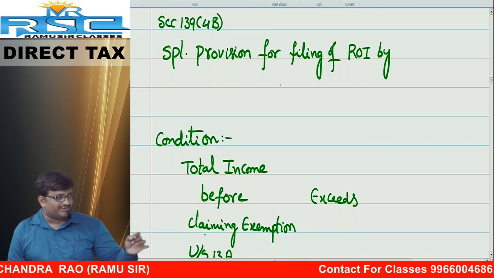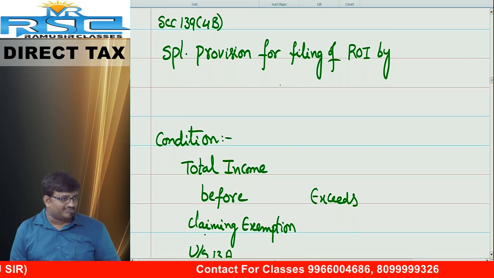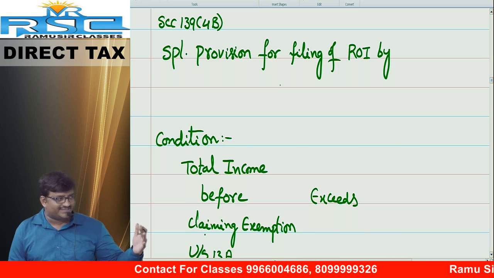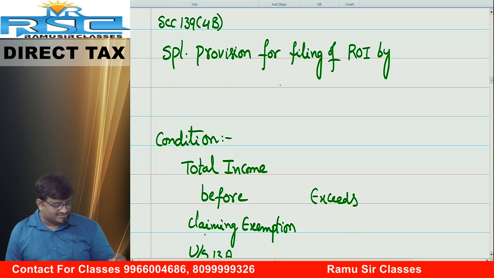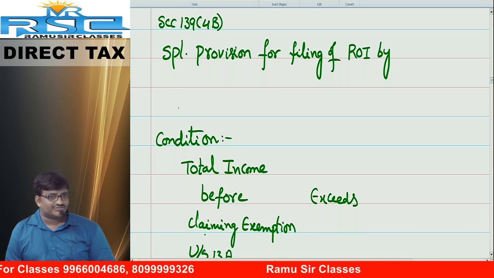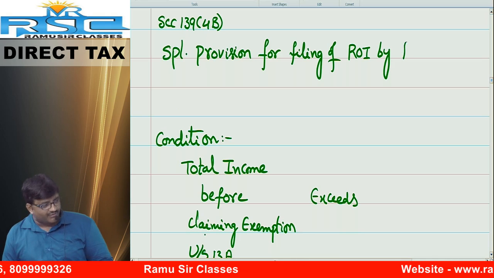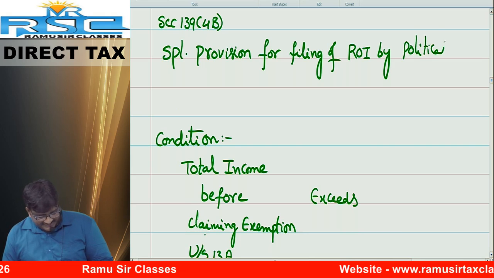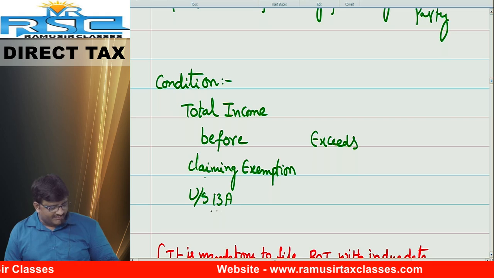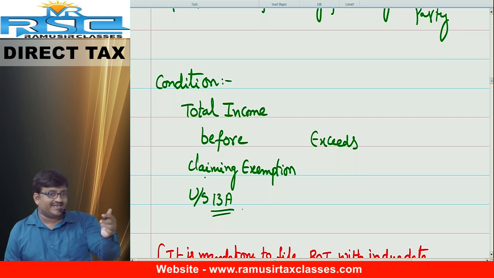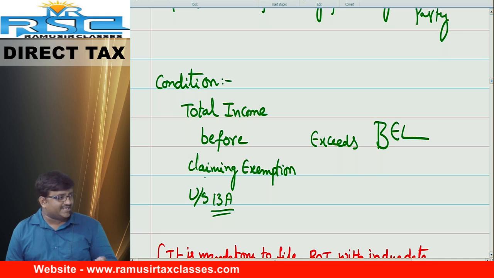Political party. Our friend Bhargav, he started charitable trust. Now we got name and fame. So everybody is telling he is a Mother Teresa. Nominated for Nobel Prize also. But just miss. Now today, our friend he wanted to start political party. Special provisions applicable for filing of return of income by whom? Political party. Number 1. Total income before claiming exemption under section 13A exceeds the basic exemption limit.